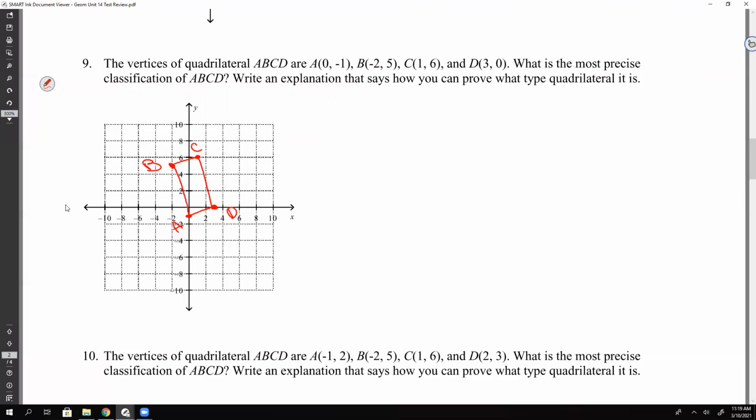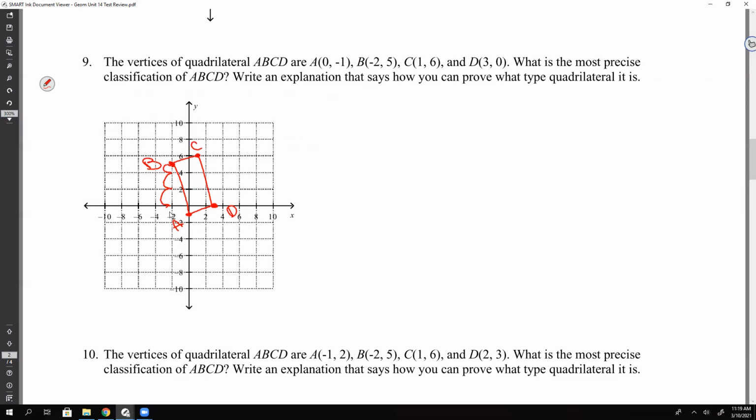So BA. Now, how far down do we have to go from B to get to where A is? Right, 6, because B is up here at 5. So I go down 1, and then 2 more, so that's 3, 4, 5, and then A is at -1, so 1 more, so 6.